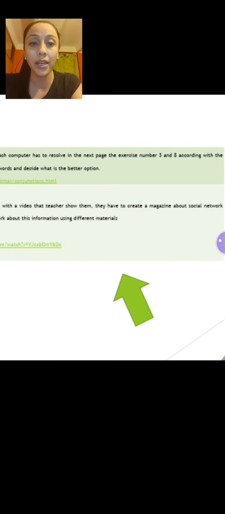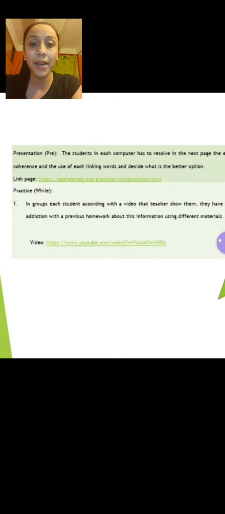The other part is a little presentation activity in which the students, at the computer, enter a specific page where they have to do exercise number 3 and exercise number 8, because these are specific exercises about linking words. And they have to choose the best option on that page.